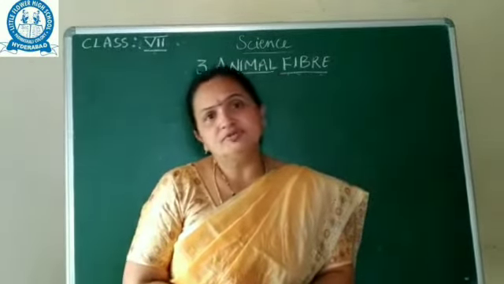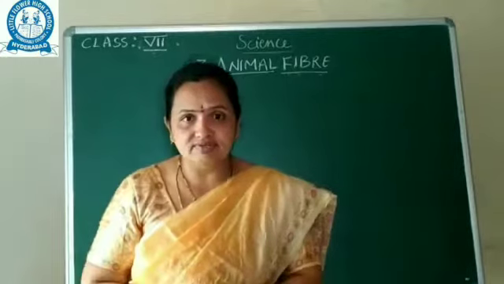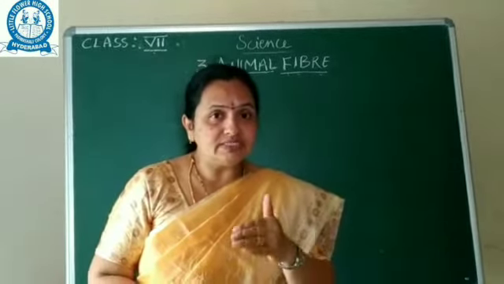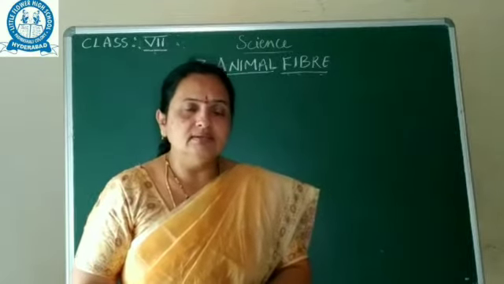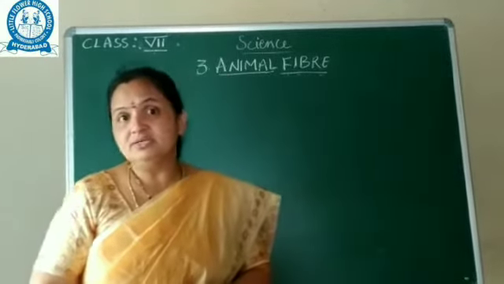And some animals also give fibers, like a spider. In our daily life, you see it. The spider secretes some saliva to form a web on the sides and corners of the walls. Is it right, children? These are also fibers only. Fibrous material is secreted by some animals, like the silkworm. The silkworm secretes some fibers that undergo many processes, and thereafter we get silk cloth. Fibers are not only used for our diet, but we can make useful things from them also.